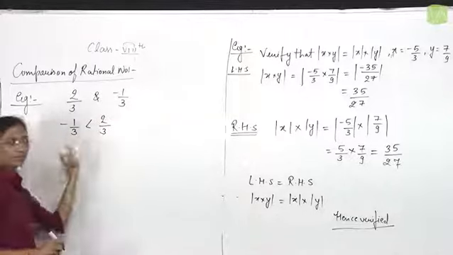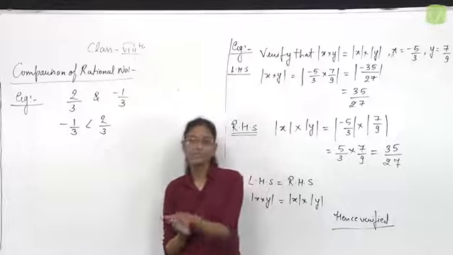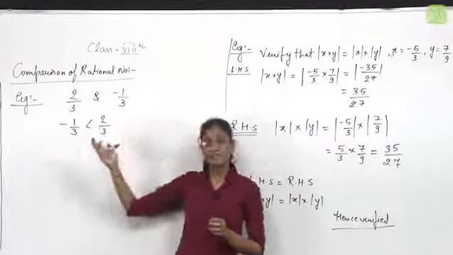2 by 3 is greater than minus 1 by 3 because one rational number was positive and the other was negative. Here the comparison can be done easily.